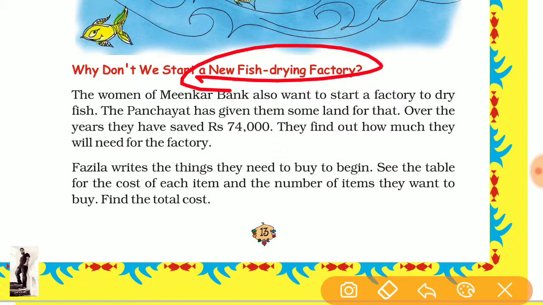So if we can use a thing for a long time, it means its price is also high. Suppose you are taking tomatoes. The price is 20 rupees, 30 rupees per kg.